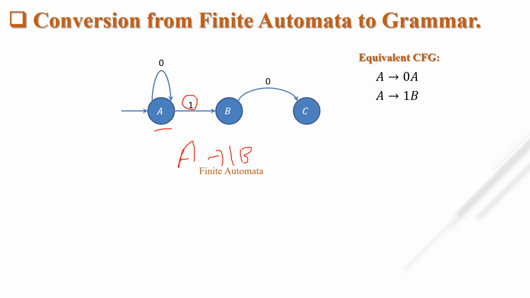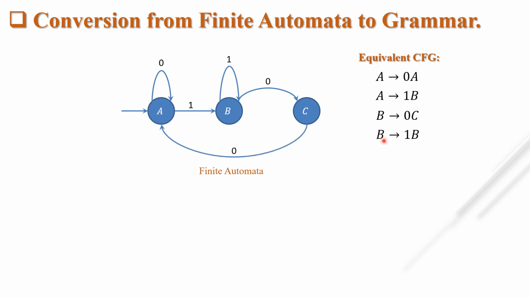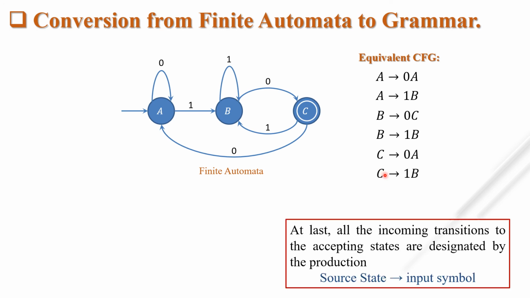Okay. Next, B gives C with the value 0. So what is the CFG? B tends to 0C. Similarly, B gives 1 to itself, so B tends to 1B. Then C gives 0 to A, so C tends to 0A. C gives 1 to B, so C tends to 1B. Now what is important here? C is the final state and this A is your starting state.